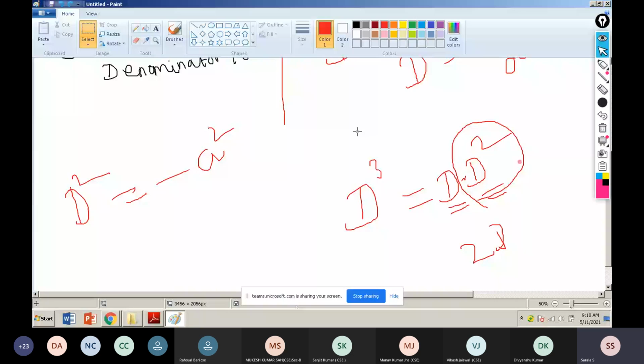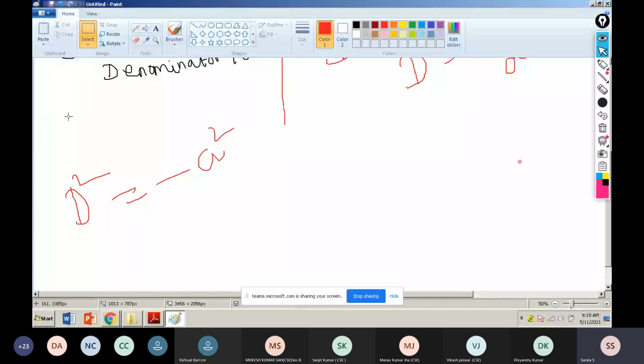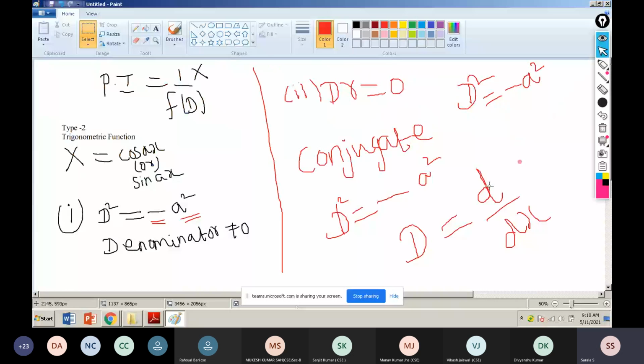Later, what do we have to do? D squared equals minus a squared, d equals d by dx. We have to take the conjugate idea. Keep that concept in mind. Conjugate idea, again we substitute. What did d become? D is equal to d by dx. Here, no need for that.